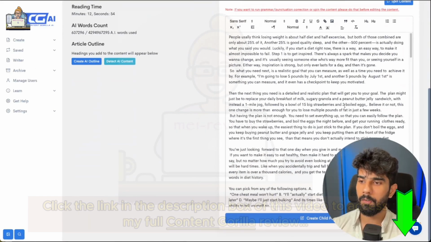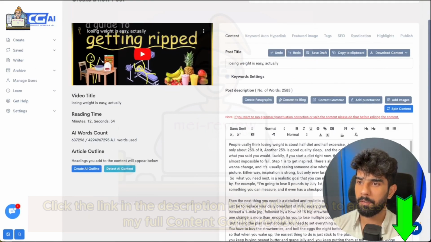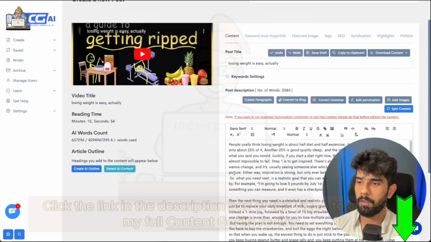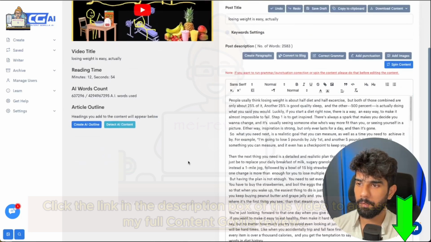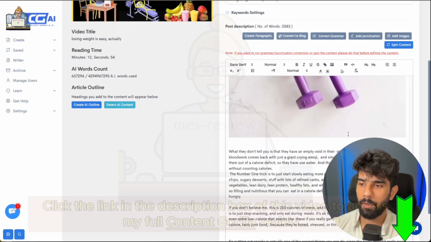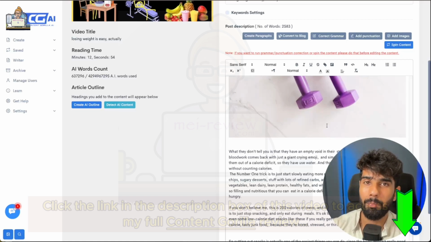Now, once you're here, you're going to see that the video that you've selected is converted into content and it's basically fetched its captions. And we already have like a 2,500 word post, which is kind of good. But the problem here now is that this content is going to read as a video because it was taken from a video. So the first thing that we want to do is convert it into a blog, so it actually sounds more like a blog.